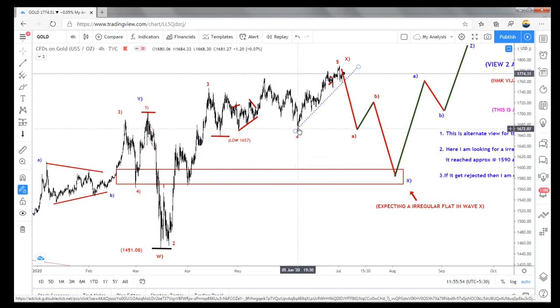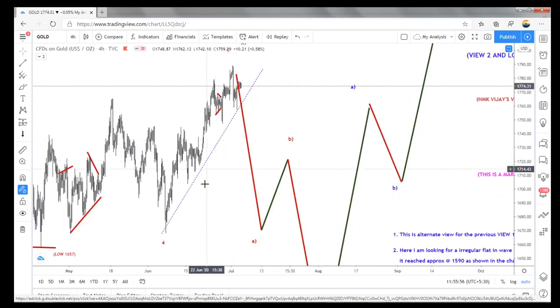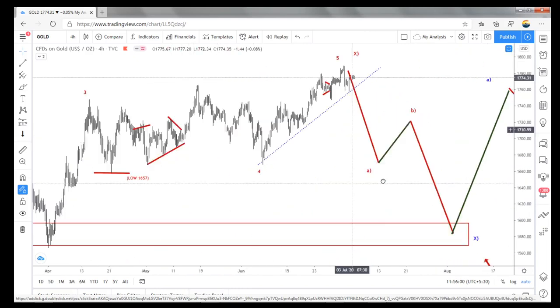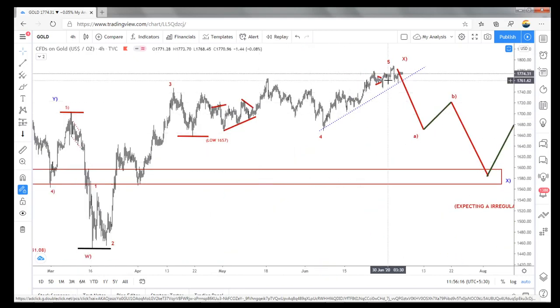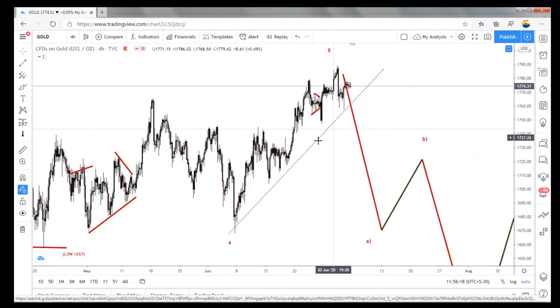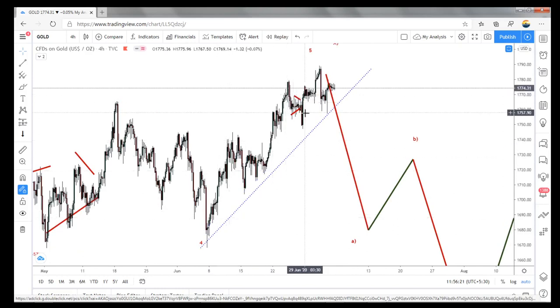So the fourth wave is over, and the fifth wave is also A, B, and C is 1, 2. The whole thing becomes 3 here, and fourth. Fifth wave is a 1, 2, 3, 4, 5. So here the 5-wave structure is completed. So that is why I had a doubt here. It's looking like a 5-wave structure.